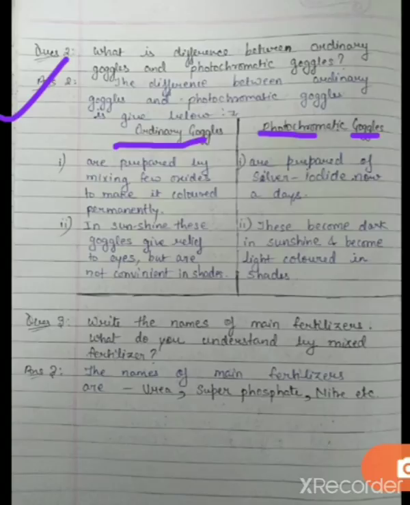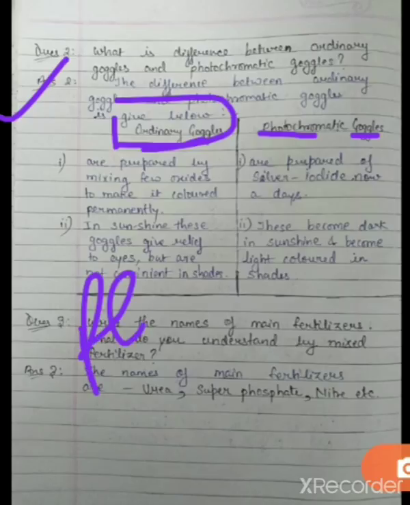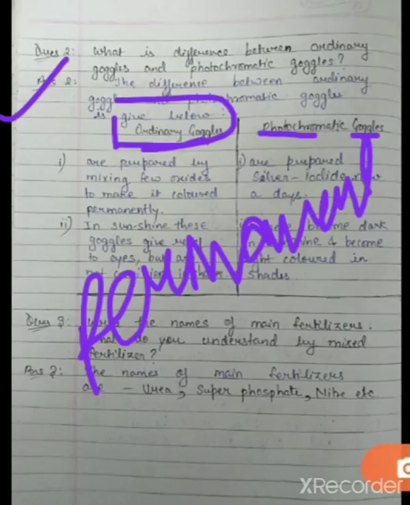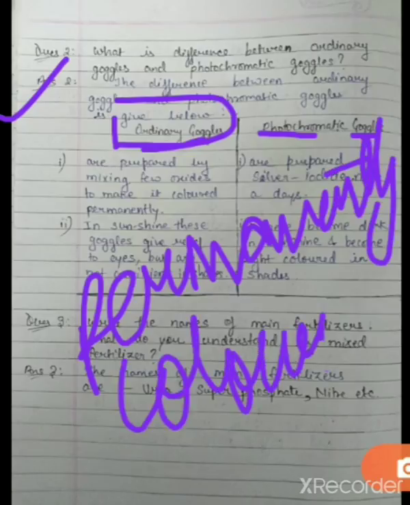Okay, so students, this is about the photochromatic goggles. Here you can see, talking about ordinary goggles, they are permanently colored. You have to remember this point, that ordinary goggles are permanently colored. Okay, so there is permanent color in them.